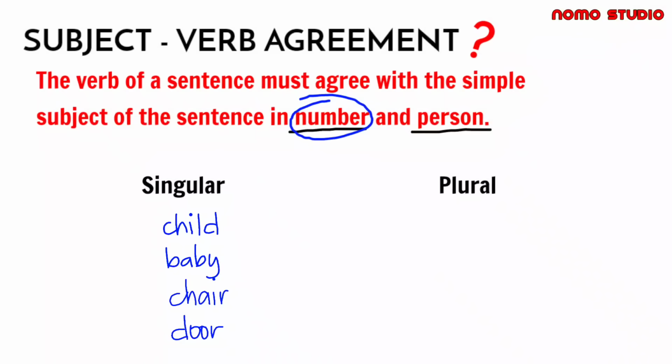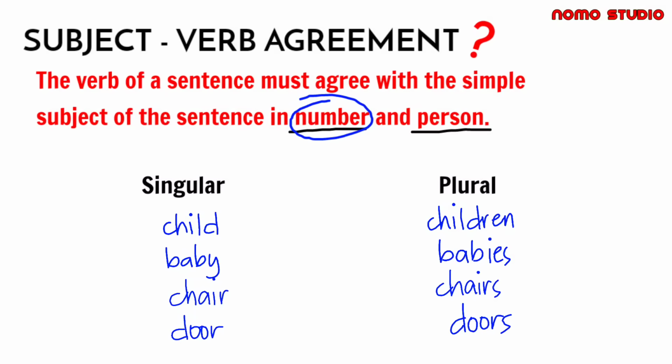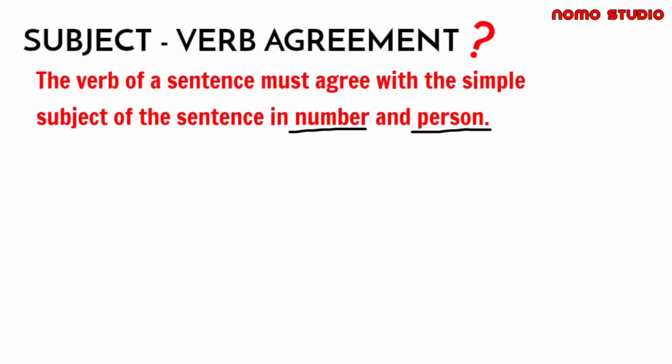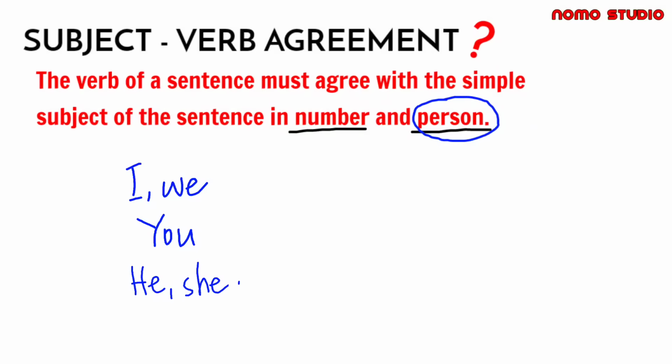Or it could be plural, like children, babies, chairs, doors, and etc. So kapag sinabi naman po nating person, it refers to whether a word denotes a speaker like I, we, you, he, she, it, they. So that's only a short review. And now let's proceed with the Subject-Verb Agreement rules.